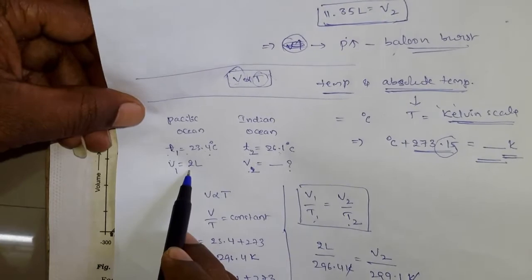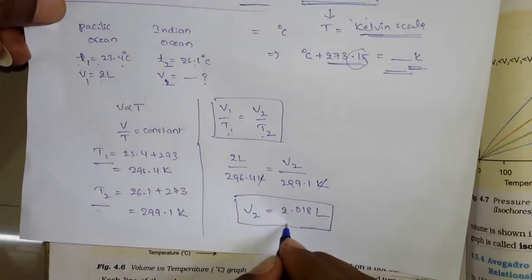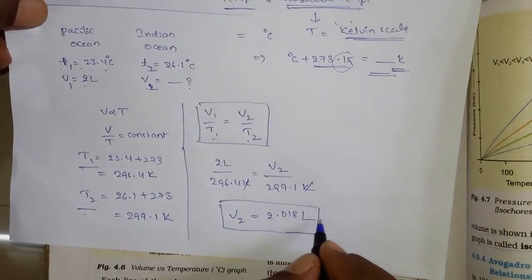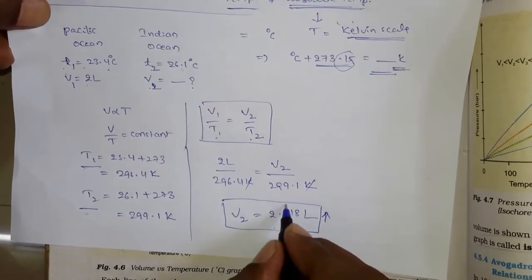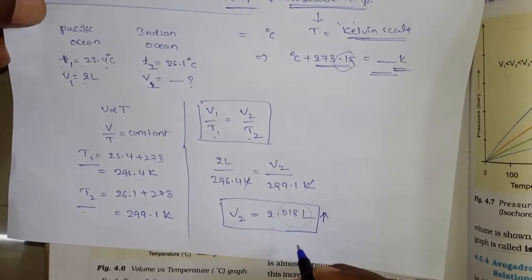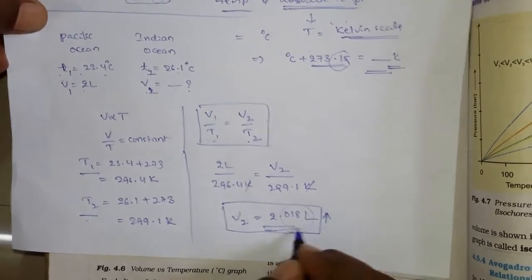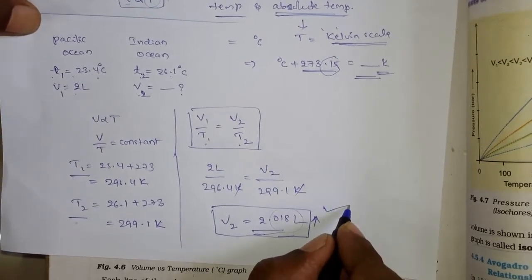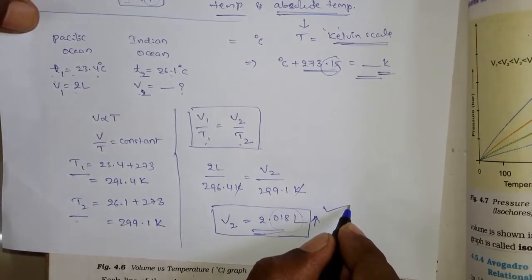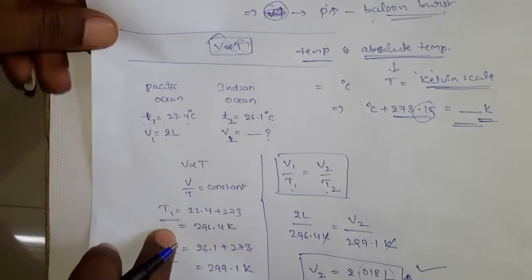So earlier it is 2 liters, now here it is 2.018 liters. That means the volume is increased by around 0.018 liters, okay. So that is correct. Whatever you have done, the problem is correct, okay. So like this you have to do the problems, right?